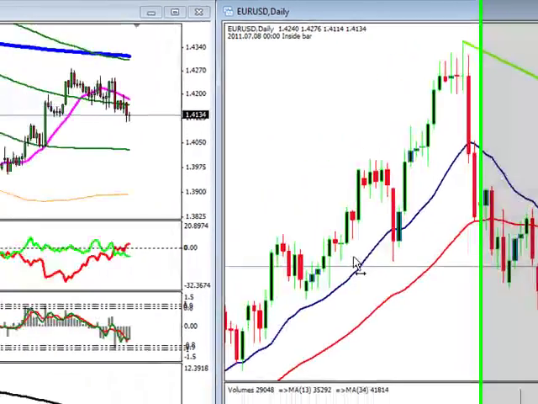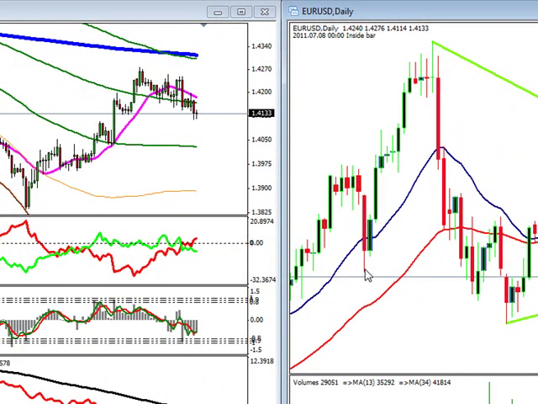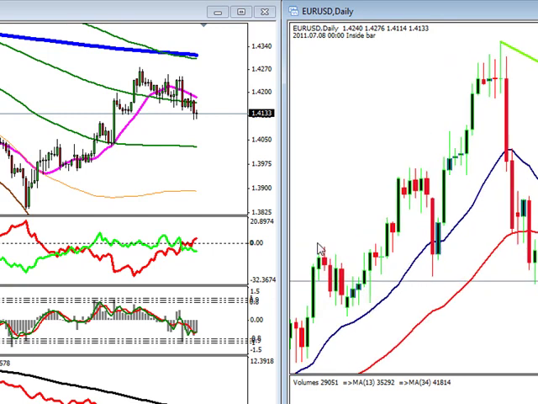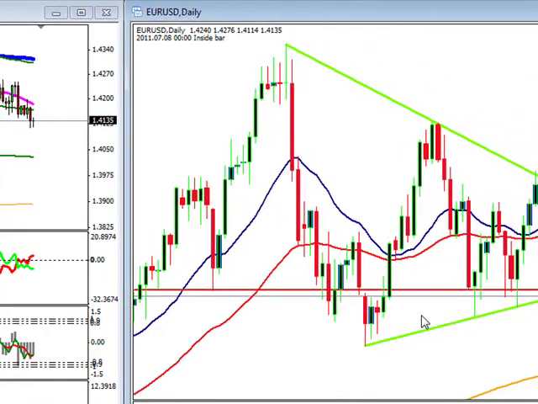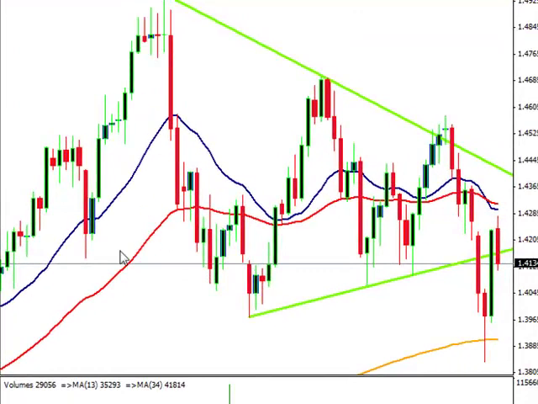We have two areas. We have this wick area, which is a place of interest, and also this area right here is a place of interest. So let's go ahead and start off with the wick. If we go with the wick, where are we at? Is it being honored? We went through it here, we went through it here, honored here. Just trying to see if there's any buying support. Do buyers find value at this 1.415 price level? Right now, not really sure. Don't really see it, and the main reason is because there's wicks all over the place in this price level.